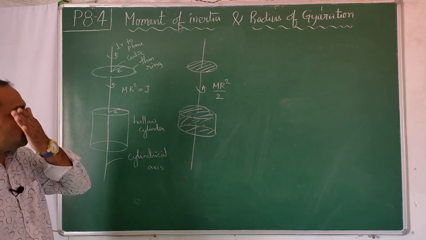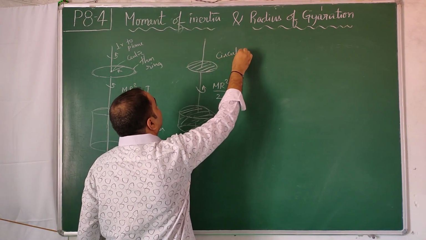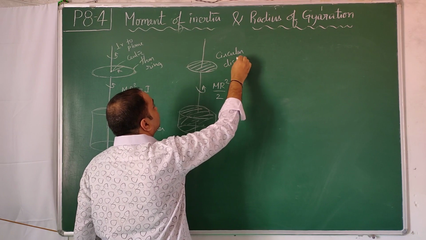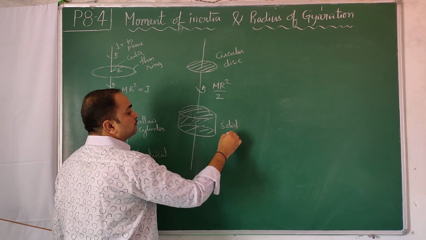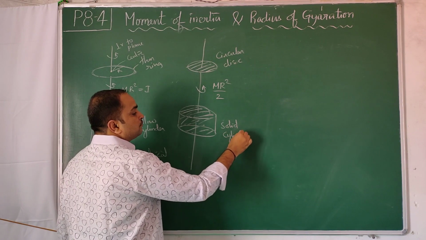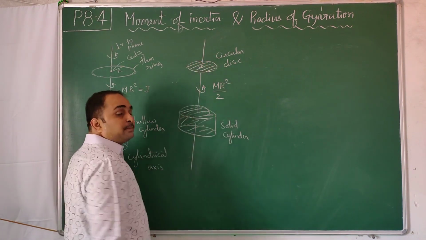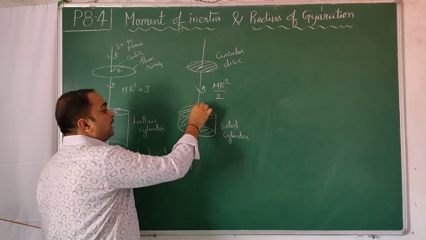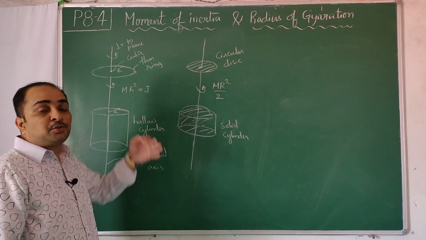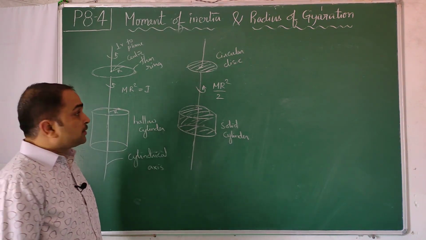Moment of inertia of a solid thin circular disc and solid cylinder about an axis through its center of mass perpendicular to its plane, about the cylindrical axis. The cylindrical axis obviously passes through the center of mass. That is the formula for this.